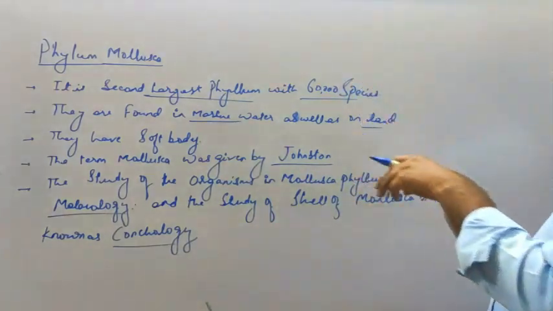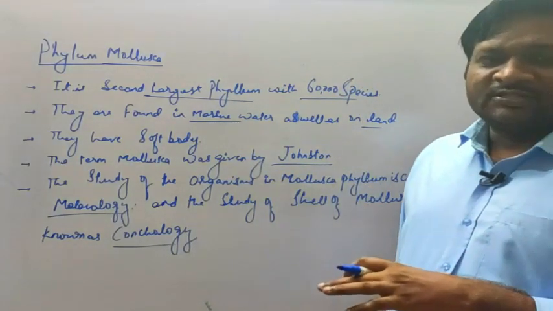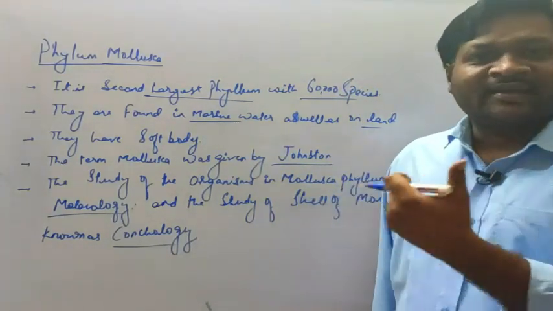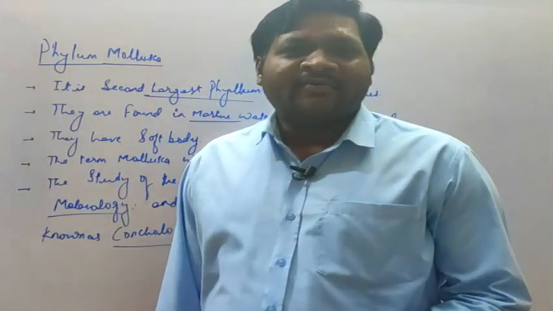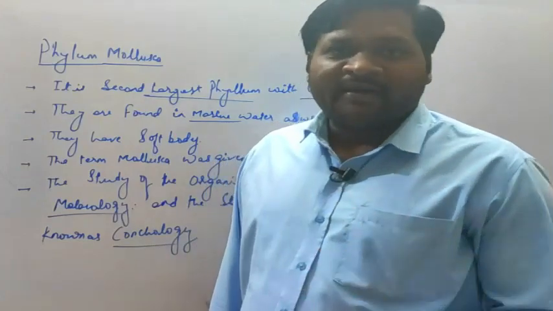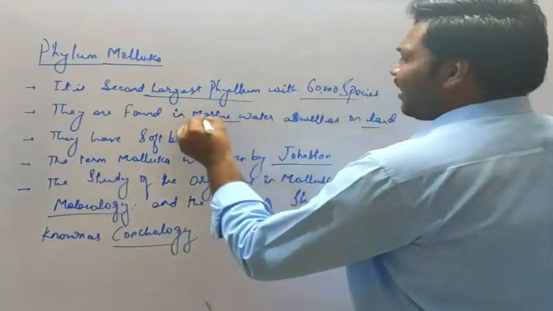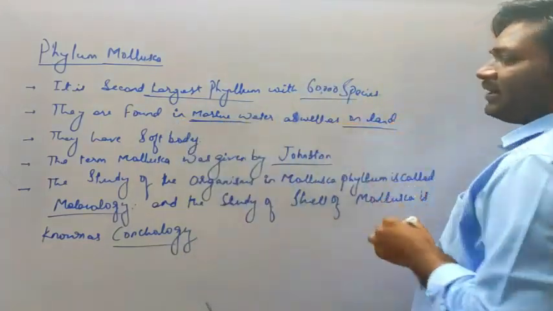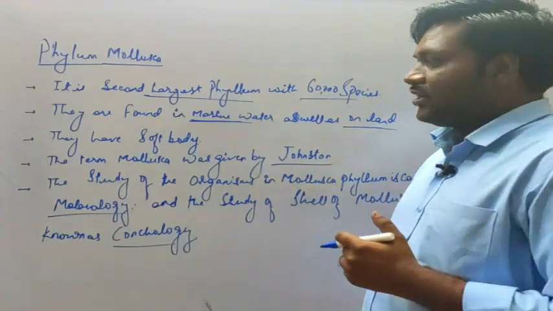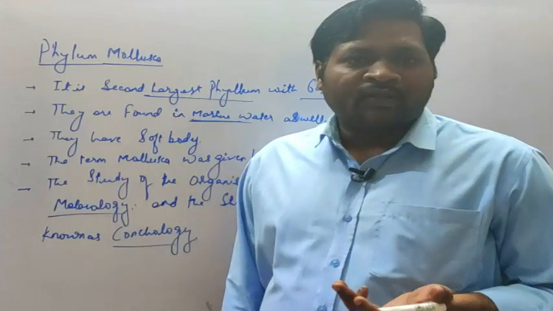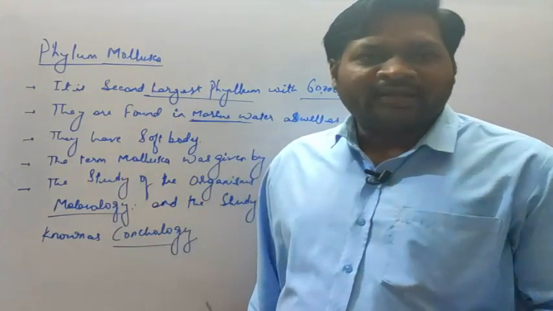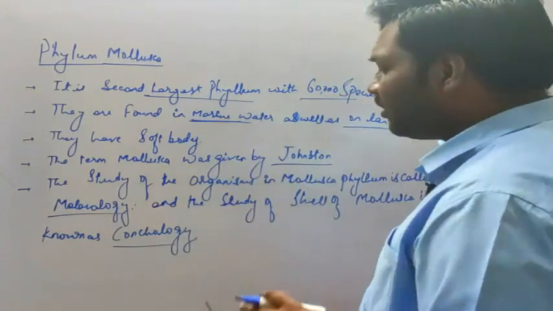So these are a few characteristic features. Again, we have to study the general characteristic features, where we can see what type of body symmetry they have, and what type of habitat they have. As we have already discussed, they are found in marine as well as terrestrial habitat. Then whether they have appendages or not, body cavity and everything, we are going to discuss here.